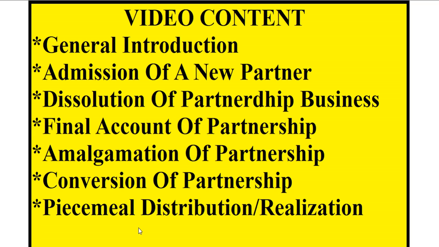Amalgamation of partnership is when two partnerships put their resources together to become one. Let's say you have partnership A and B, and they will have partnership C and D. A and B are the partners for partnership A, and C and D are the partners for partnership B. After amalgamation, which means bringing together, becoming one, there will now be 4 partners. If there are two partners in each, when they amalgamate they become 4 partners, and they will turn into one business called a partnership 2. They will have to talk about